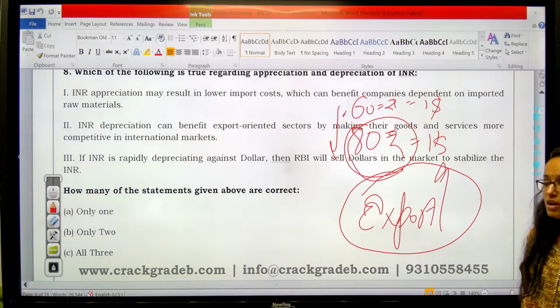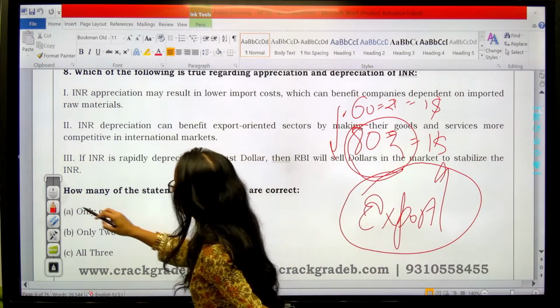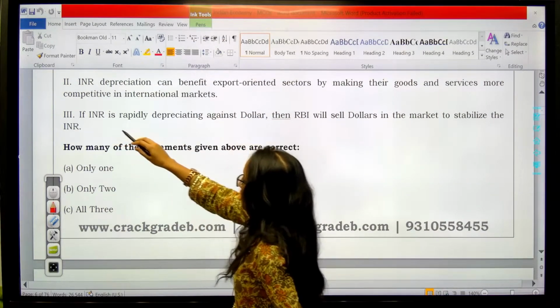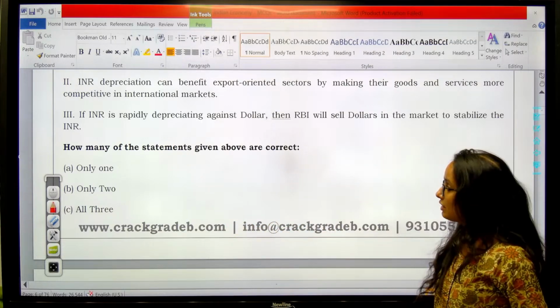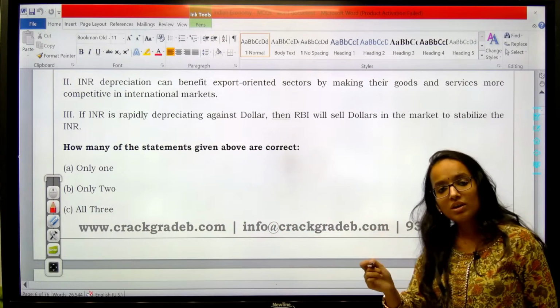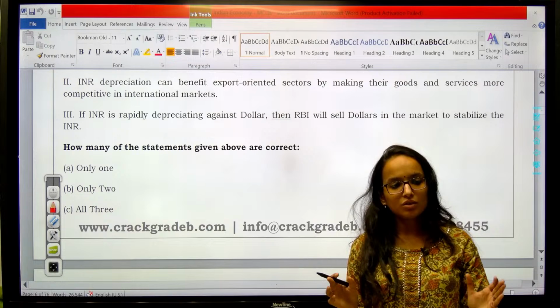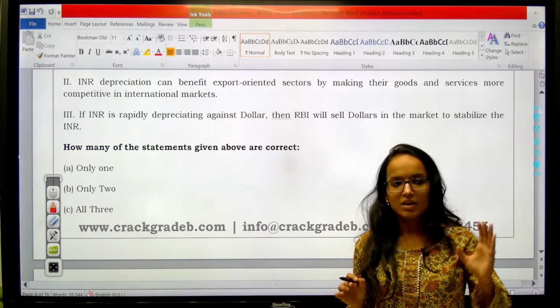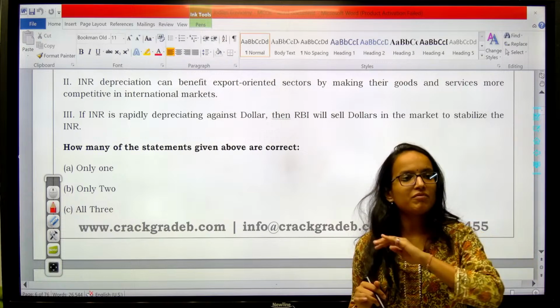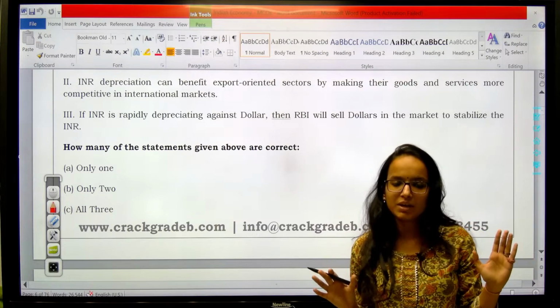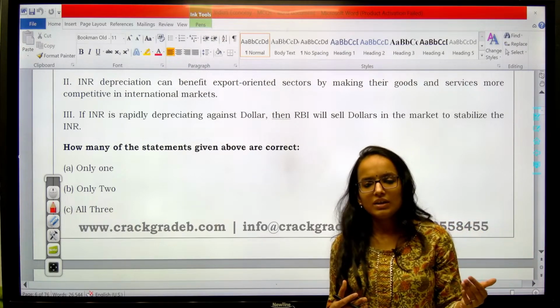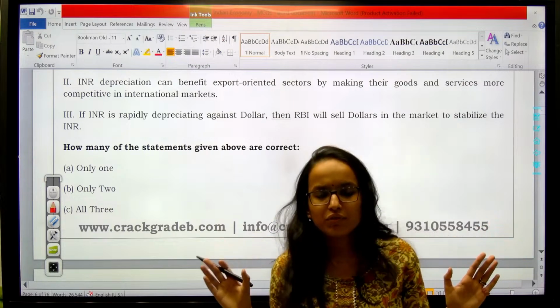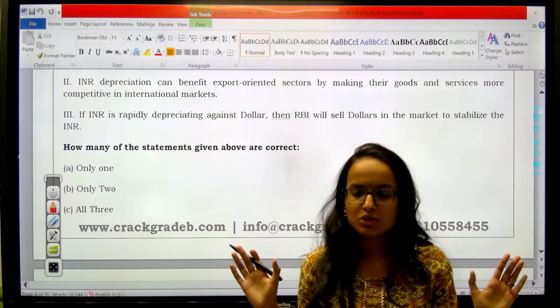Got this point? Also, if INR is rapidly depreciating, then RBI will sell dollars. Yes, this is something called as managed floating. See, you all know that presently we have flexible exchange rate system, right? The exchange rate is decided by the demand and supply of the foreign currency or the currency in question, right?